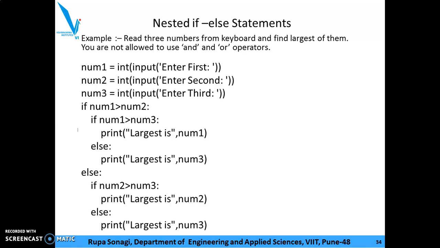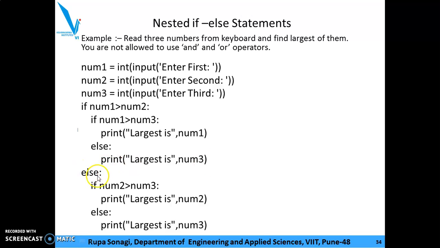So it is to find out largest of the numbers. So three numbers are entered, number 1, number 2 and number 3. So let's have a look. If number 1 greater than number 2, nested if, within this if number 1 is also greater than number 3, so the number 1 is largest. Else the largest is number 3.